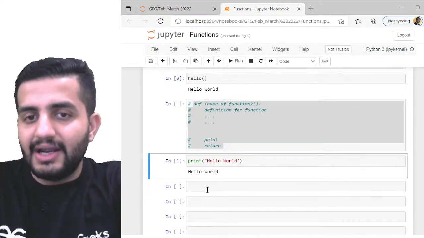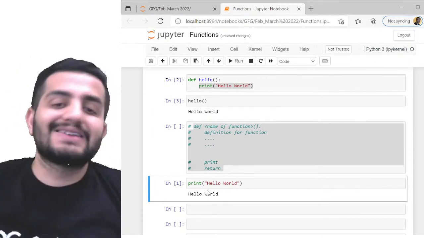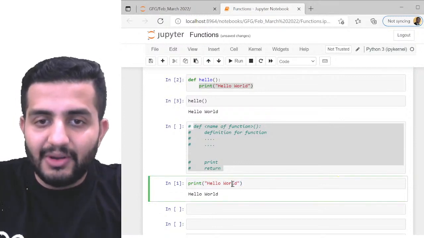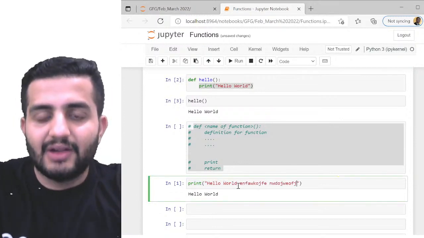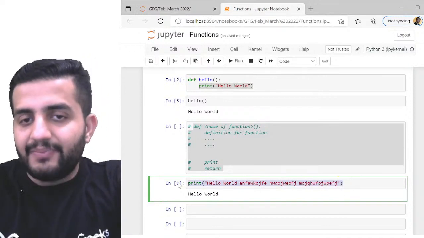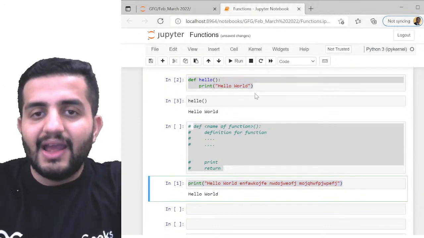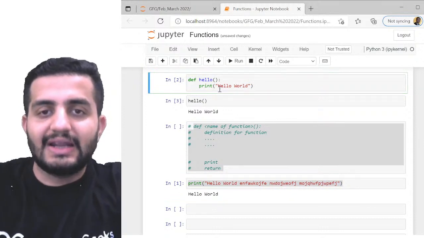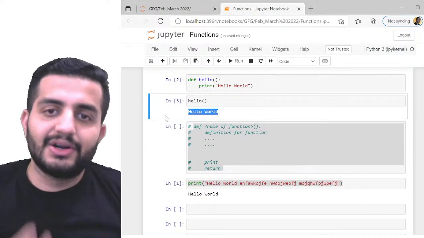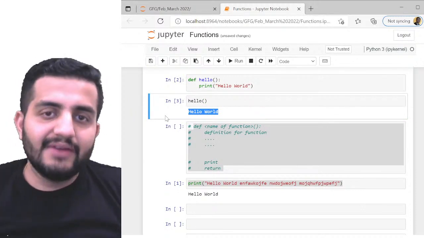But if I have to print hello world multiple times, or it could be a bigger sentence, every time I would have to type the whole thing. Instead I can simply call the function hello, and it'll print hello world for me. So I just reduce my effort. You got it? This is the reason why functions are used.